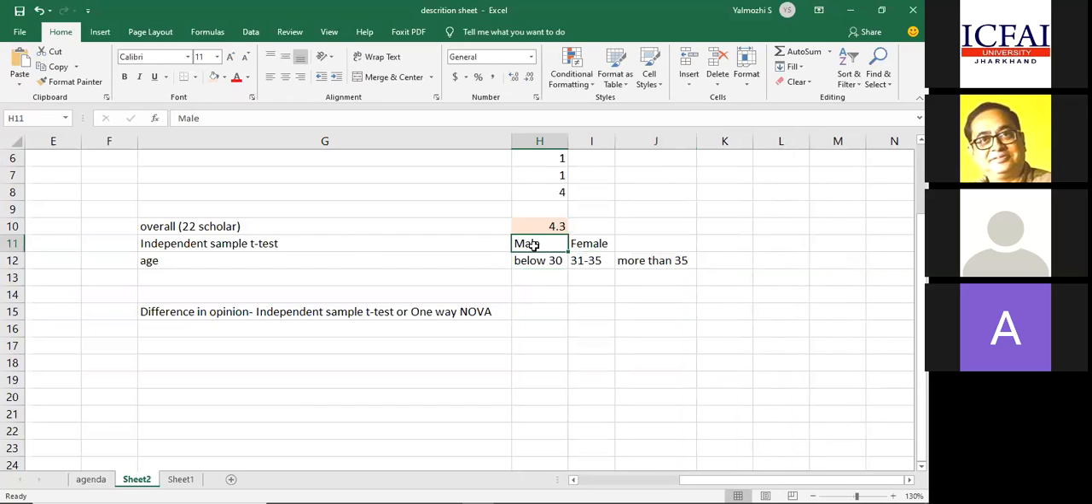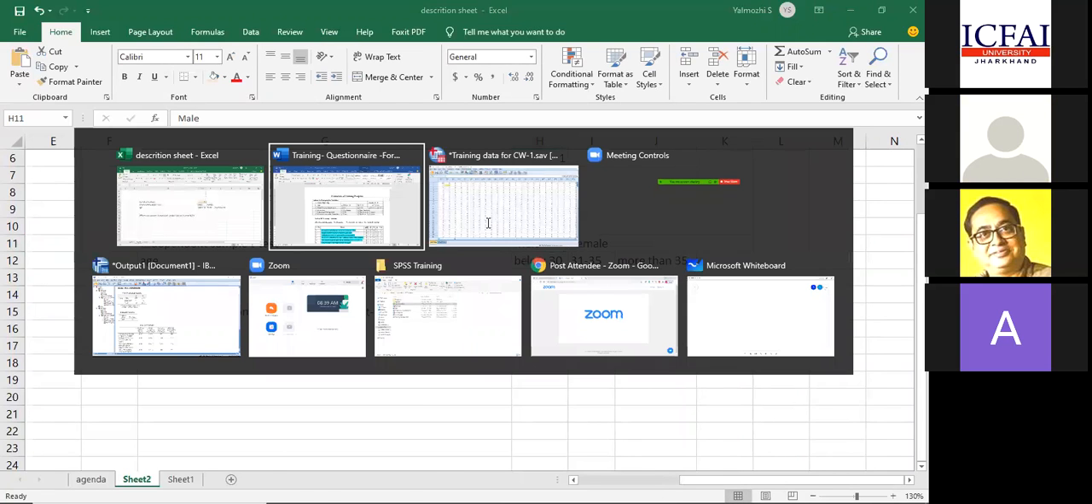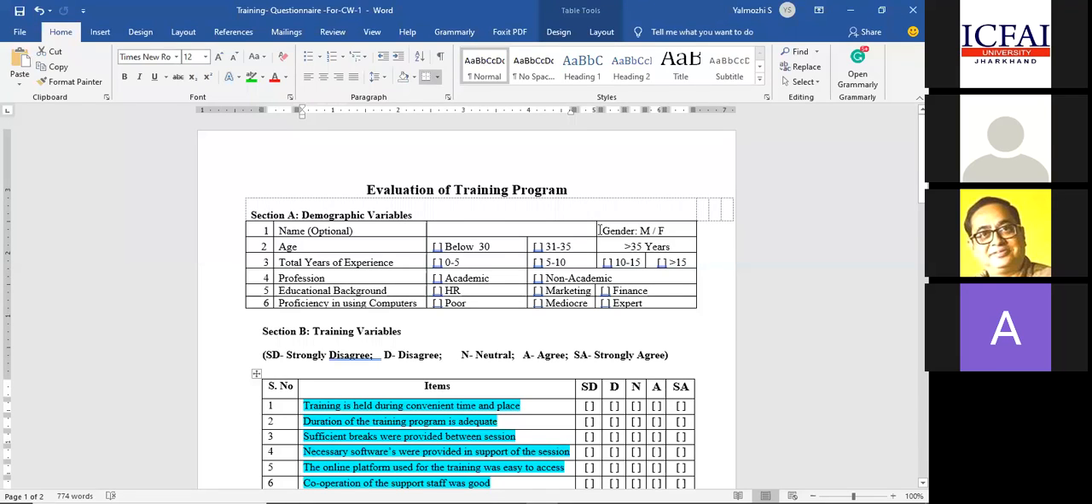What about marital status? Will it be two categories or three? Two categories: married, unmarried. If I have the options married, unmarried, separated, it becomes three categories. So first, you want to find out how many categories there are in your demographic variable, which is nominal data. Now profession, how many categories are there? Two: academic, non-academic.